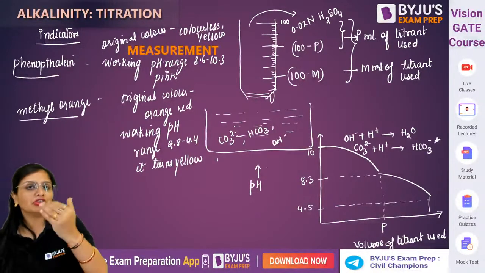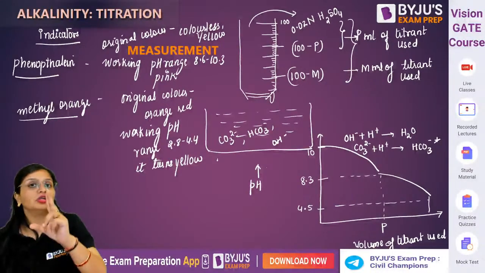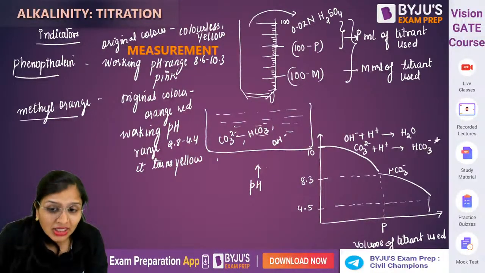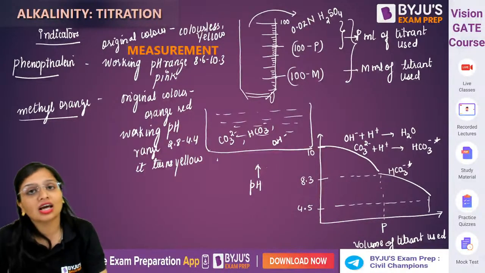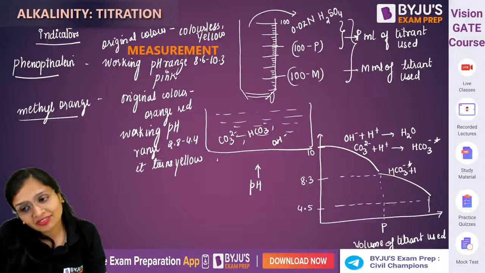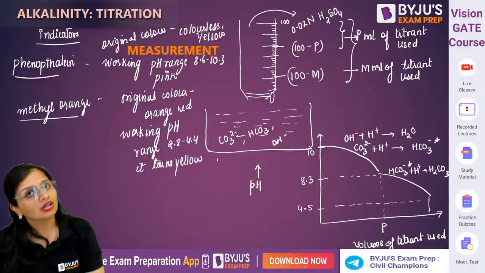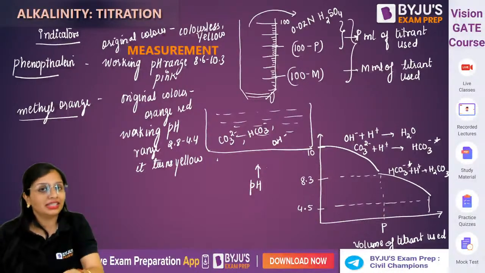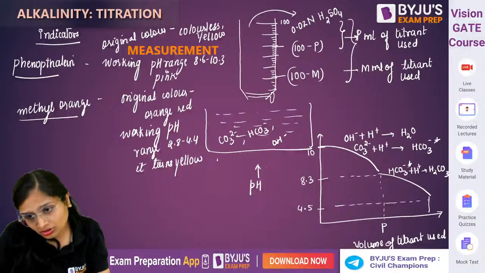Now what happens from 8.3 to 4.5? Two things will happen. First, this HCO3 minus which was formed due to the carbonate ion will react with H plus and get converted to carbonic acid. Clear? And the bicarbonate ion which was already present will also get converted to carbonic acid.